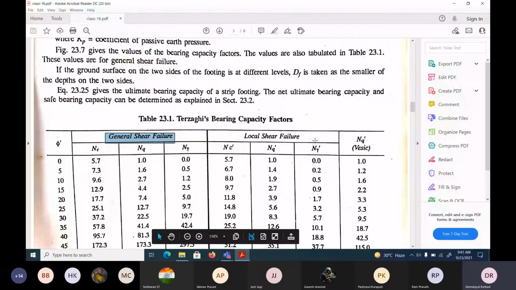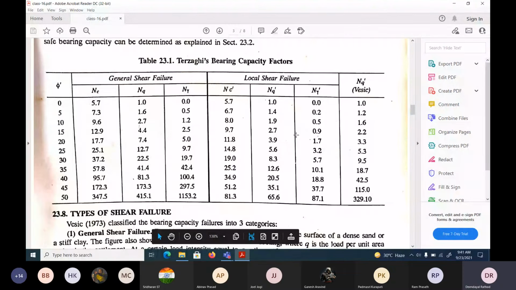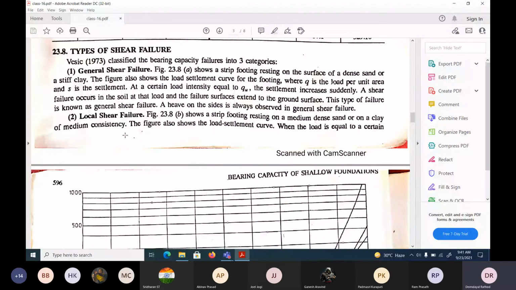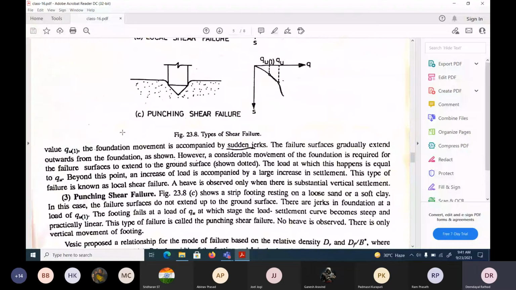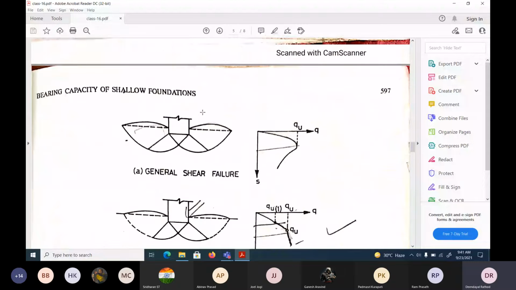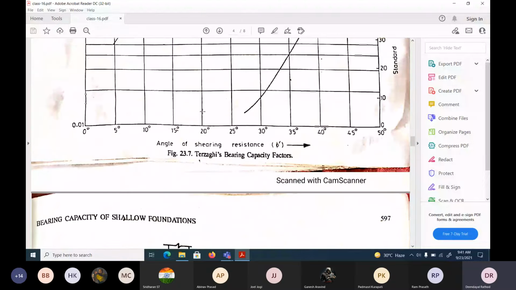Here there are three types of failure: general, local, and punching shear failure. So these three failures will happen when you try to apply a load.